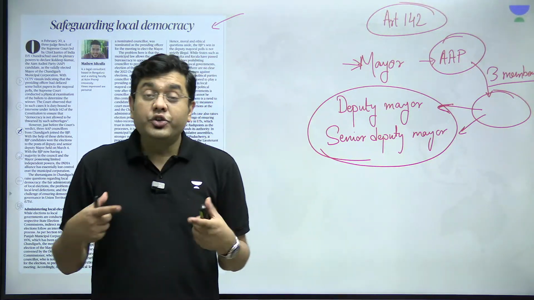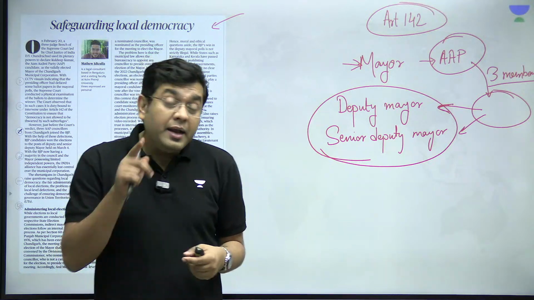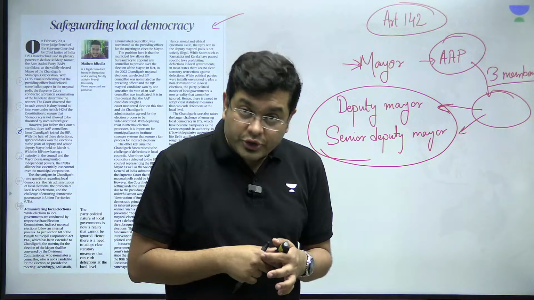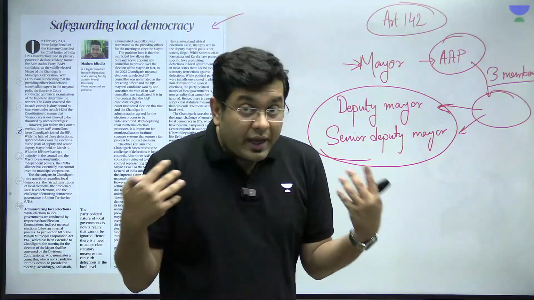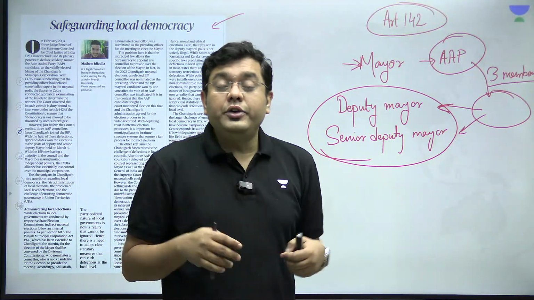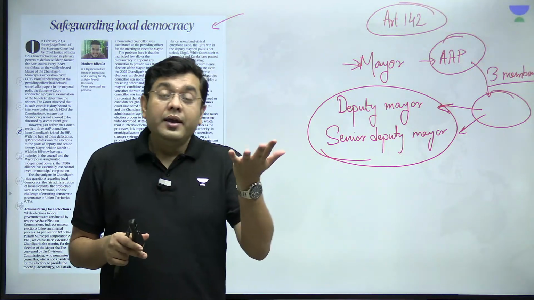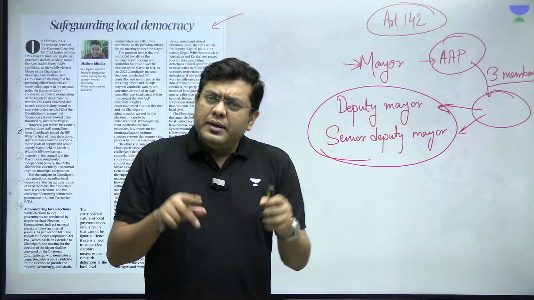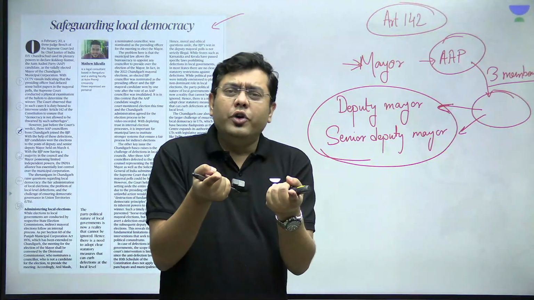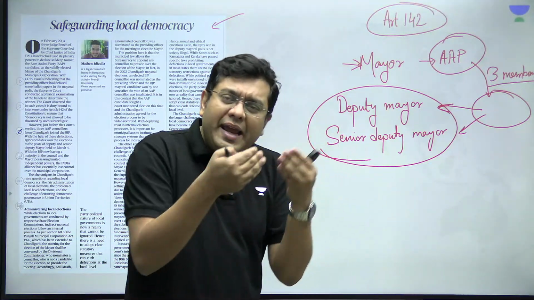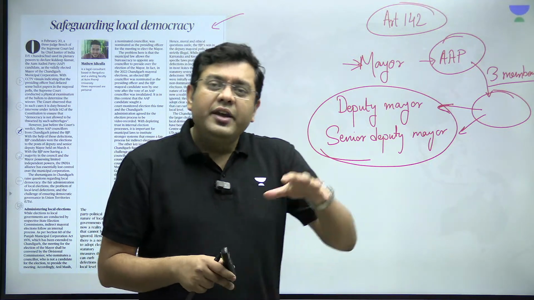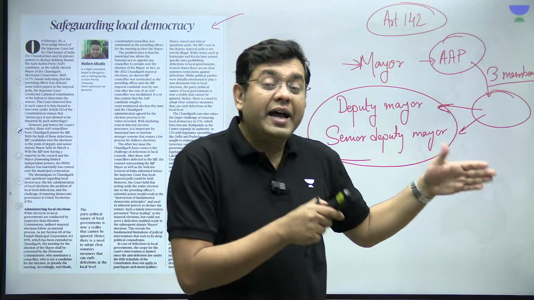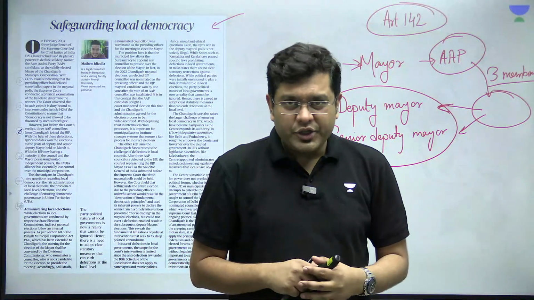Local level elections have become a matter of pride. And mind you, when the 73rd and the 74th Amendment to the Constitution was brought about to propagate democracy to the grassroots levels by promoting the Panchayati Raj institutions and the municipal corporations, the idea at that point of time was that the people elected in these local governments would be apartisan, right? They would not have much of a political affiliation.